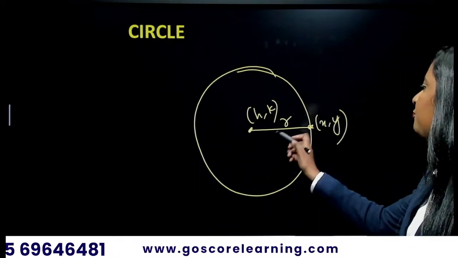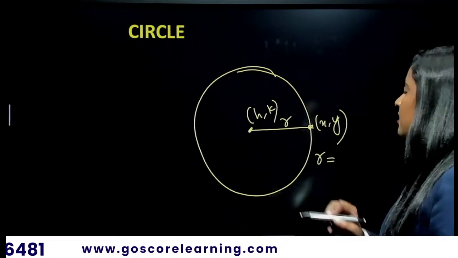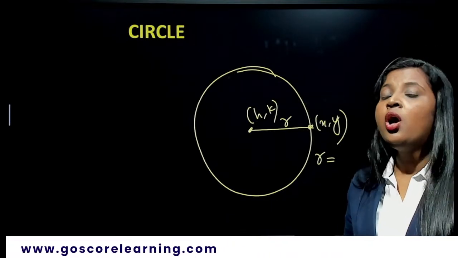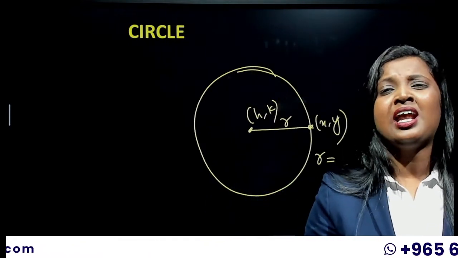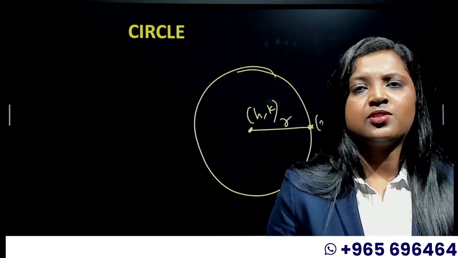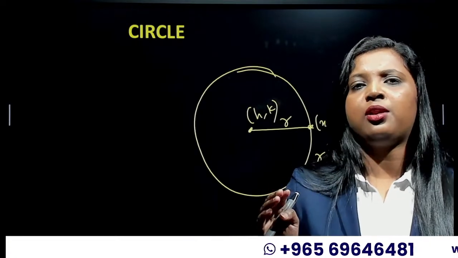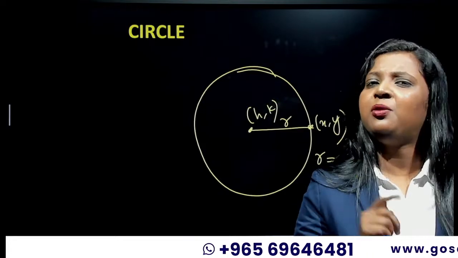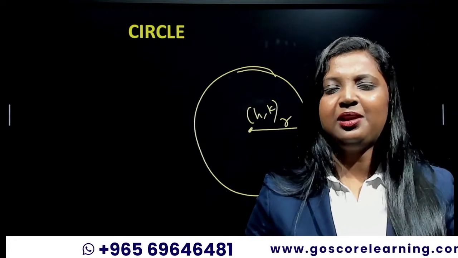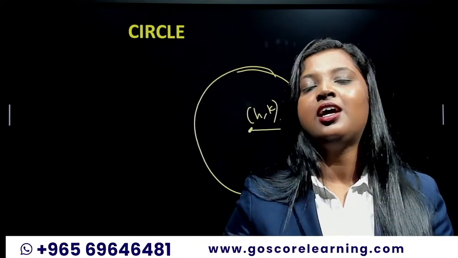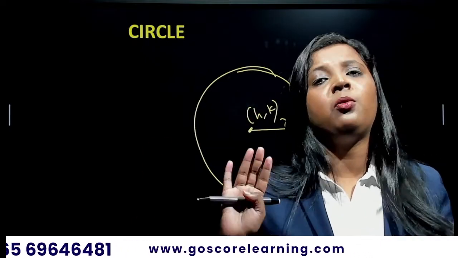Okay, so how do you find this using the distance formula? So r is equal to, we know that the distance formula is root of (x2 minus x1) the whole square plus (y2 minus y1) the whole square. But you guys hate this square root, right? How many of you like the square root? You guys hate this, no? I know that. Even though I can't see you from here, I know that you guys hate square roots. So let us square both sides. Let us avoid the square root.